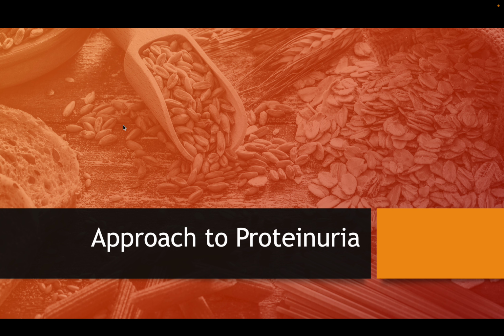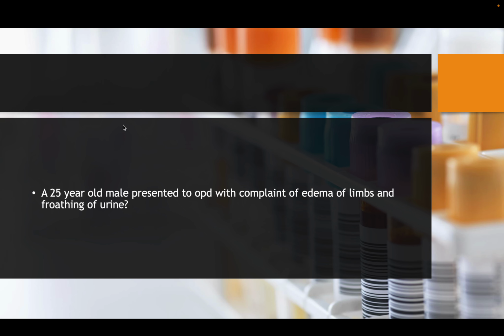So this is one possibility. Before we go ahead, we'll discuss a few cases, and based on that we'll understand proteinuria better. A 25-year-old male presented to OPD with complaints of edema of limbs and frothing of urine.